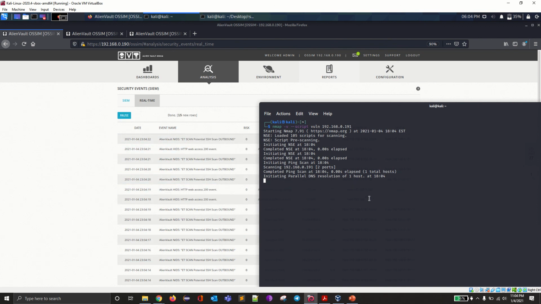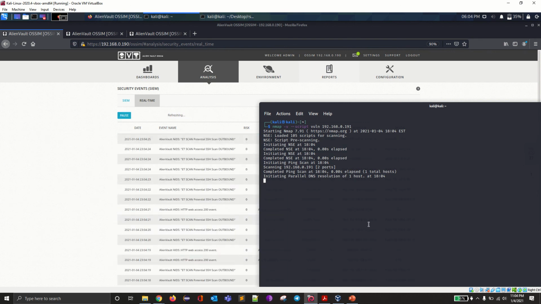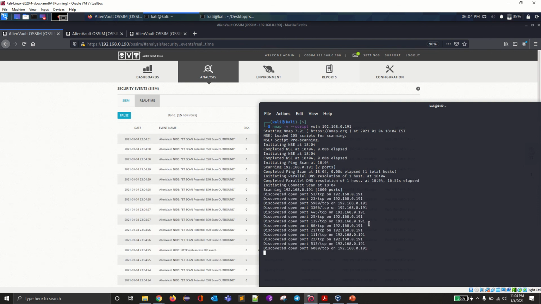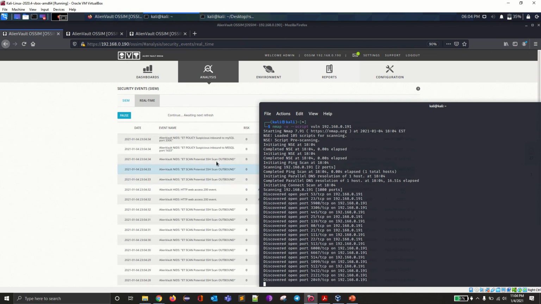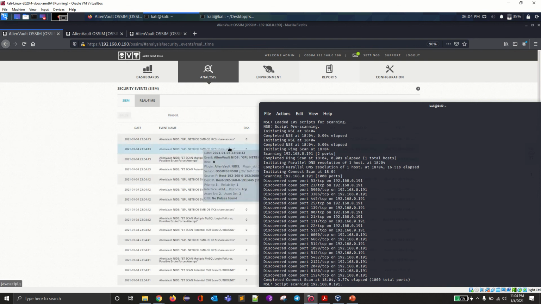Whenever it is successful, the alerts will be listed here. So it started. You can see the inbound MySQL. These are all the port scans that have been done from Nmap. All these alerts are created due to Nmap.